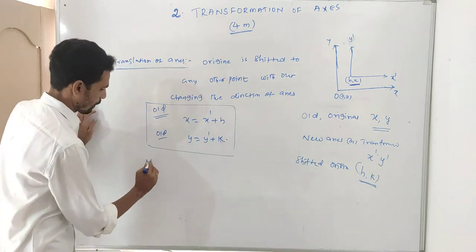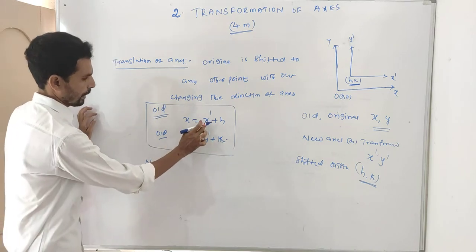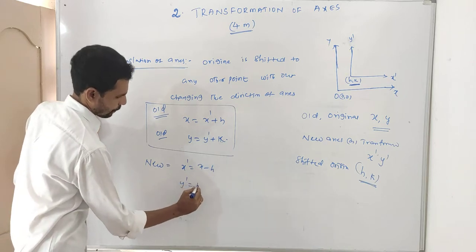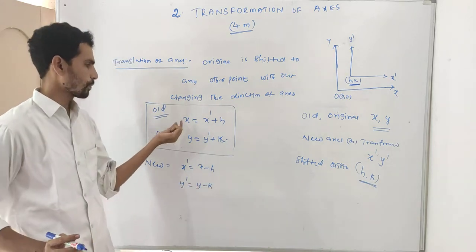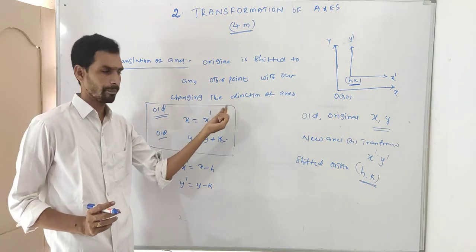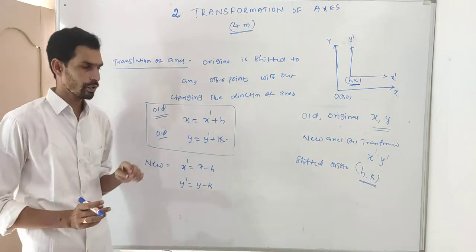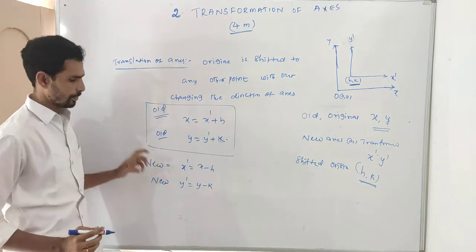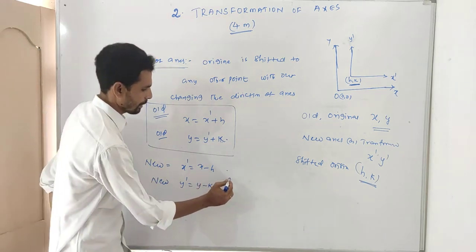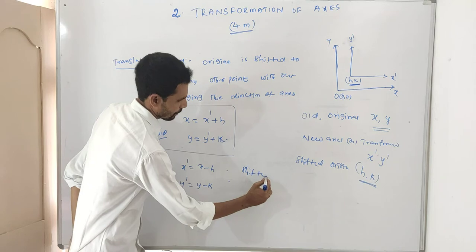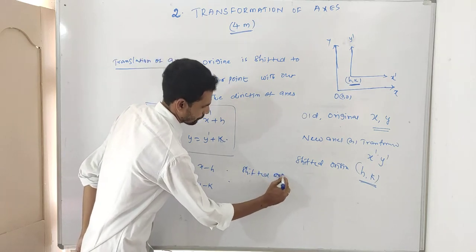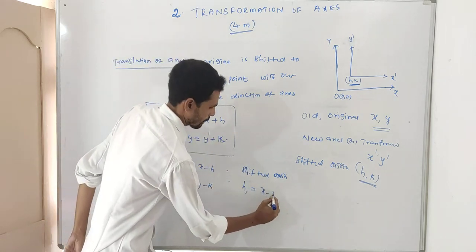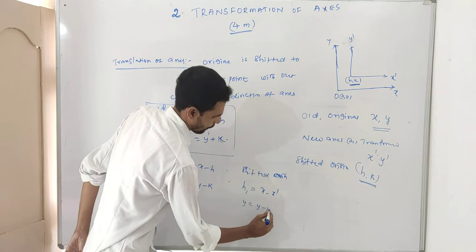I want the new. What is the new, sir? According to the above definition, x dash is equal to x minus h. Y dash is equal to y minus k. What is the old point? Old point x is equal to x dash plus h. Y is equal to y dash plus k. By using the same formula, x dash is equal to x minus h. Your new point y dash is equal to y minus k. What is the shifted origin? H is equal to x minus x dash. K is equal to y minus y dash.